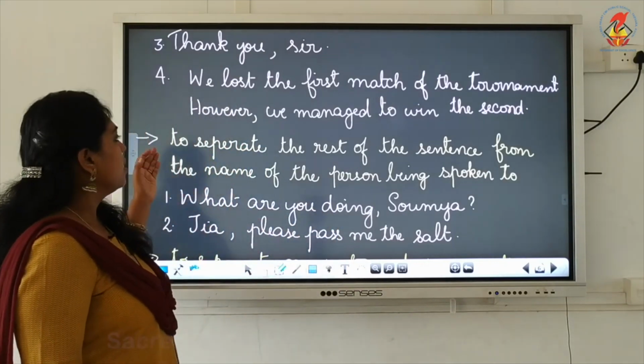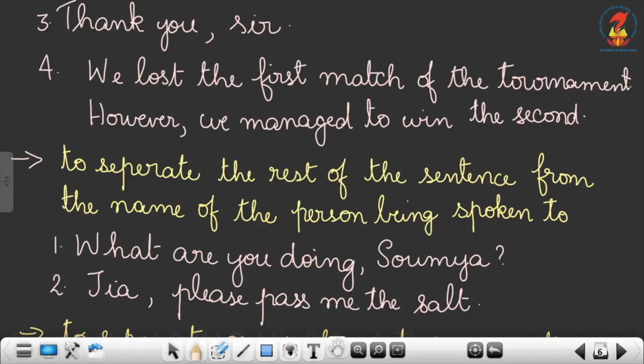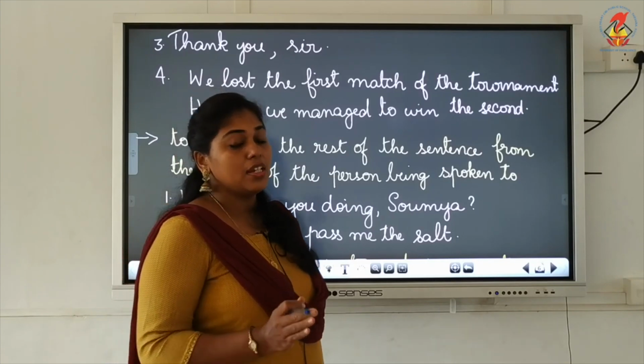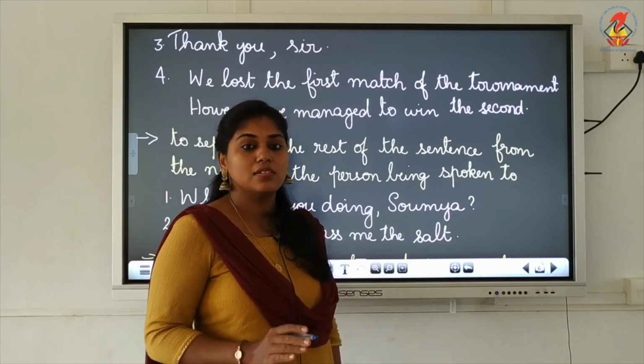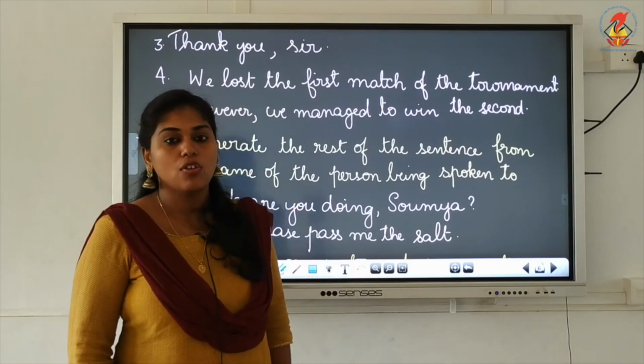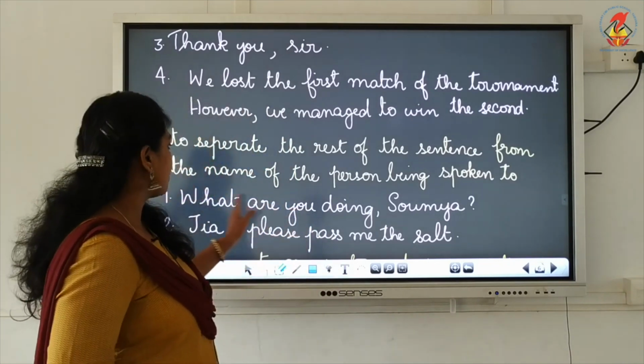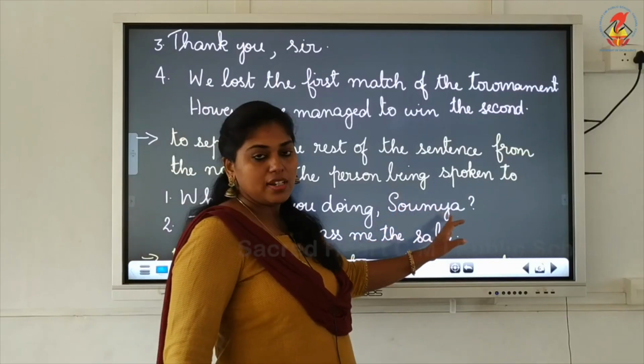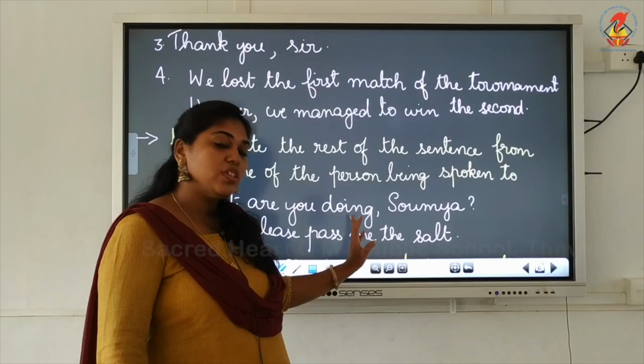Now the third one, to separate the rest of the sentence from the name of the person being spoken to. In short, if there is a name mentioned in the sentence, you have to put a comma before that name. If the sentence starts with a name, then you have to put the comma after the name. Let's look at the example. What are you doing, Soumya? Now here the name is mentioned, right? So here, because the name is mentioned last, you have to put the comma before the name.